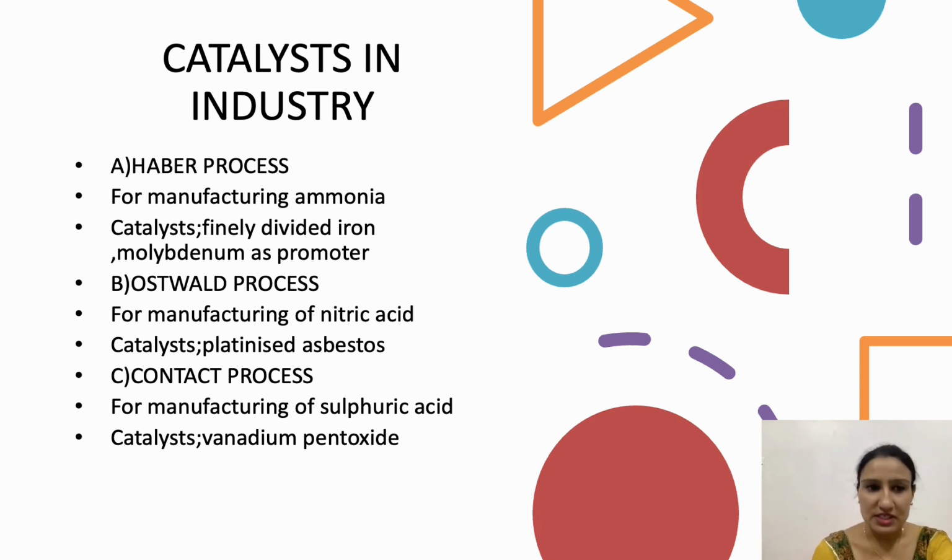In Ostwald process, for the manufacturing of nitric acid, the catalyst here is platinized asbestos. Third is contact process. For the manufacturing of sulfuric acid, we use the catalyst vanadium pentoxide. Vanadium pentoxide is the catalyst here in the contact process. So catalysts are used in various industries for the formation of ammonia, nitric acid and sulfuric acid.